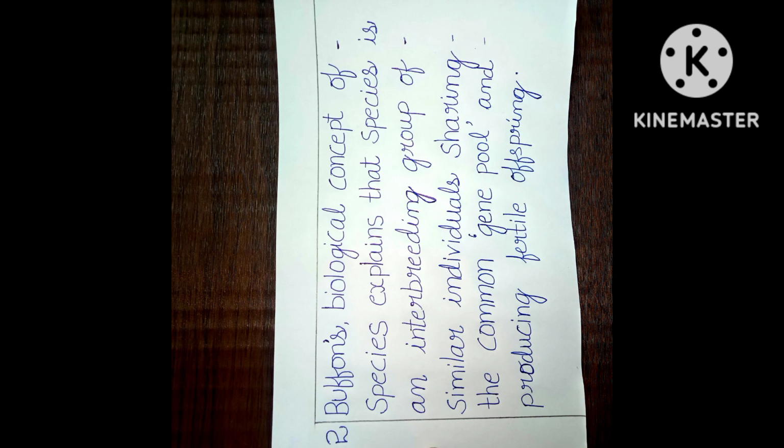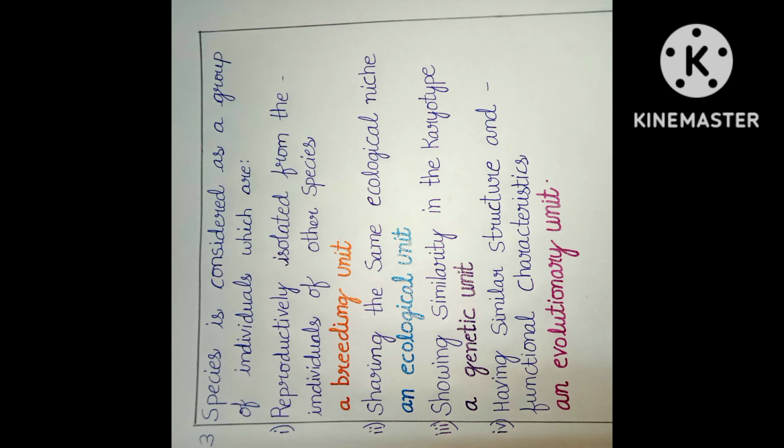Fertile offspring. A species is considered as a group of individuals which are reproductively isolated from the individuals of other species, a breeding unit. Here, reproductively isolated means when individuals exhibit differences in the timing of various activities, including mating, from the individuals of other species. A breeding unit means the process of bearing offspring, reproduction. Reproductively isolated from whom? Individuals of other species. Here, which unit? A breeding unit.